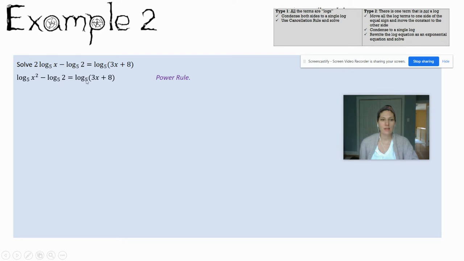I have 1 log here, so that is good. Over here, I need to condense. If you're subtracting 2 logs, you're going to use your quotient rule. You're going to write the word log once and you're going to write x squared over 2. Now you have a log equal to a log. Cross out the logs. Set what you're taking the log of equal to one another. Solve your equation. I'm going to get rid of that fraction. So I'm going to multiply every term by 2.